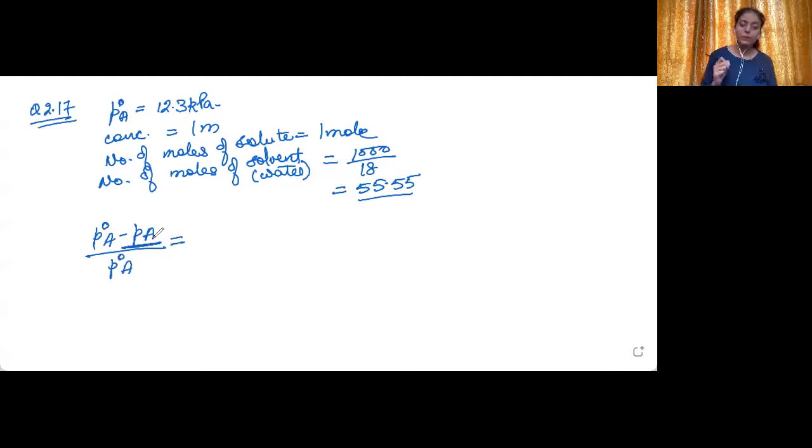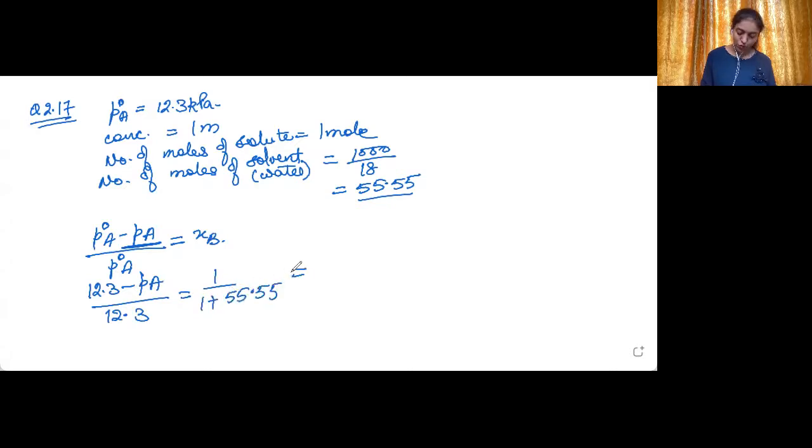We need to find PA, because it will be the vapor pressure of the solution as well as of water in the solution, since the solute is non-volatile and there is no vapor pressure because of solute. So 12.3 minus PA upon 12.3 is equal to number of moles of solute upon number of moles of solute plus number of moles of solvent.